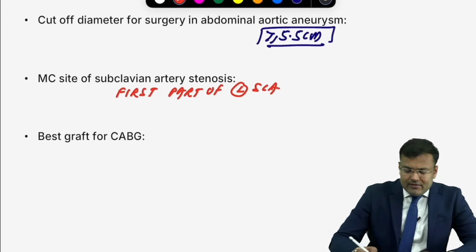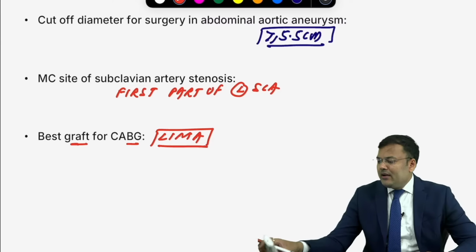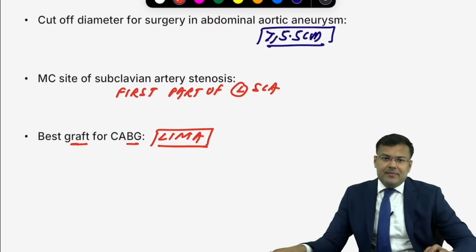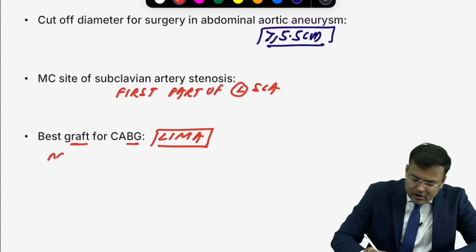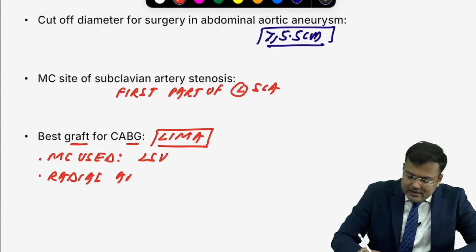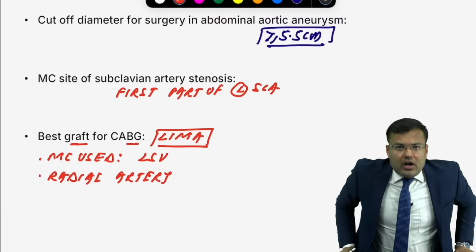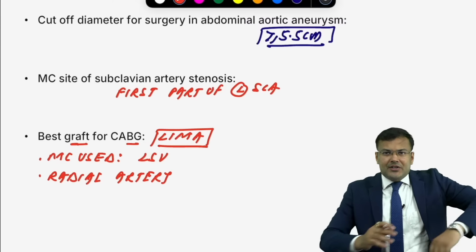What is the best graft for CABG? Best graft, it is LIMA. Can you tell me the full form of LIMA? LIMA, that is left internal mammary artery. That's best. And what is the most commonly used graft? Long saphenous vein. There is another graft which we can use, radial artery. So best it is LIMA. Most commonly used, long saphenous vein. We can use radial artery if there is patent palmar arch.